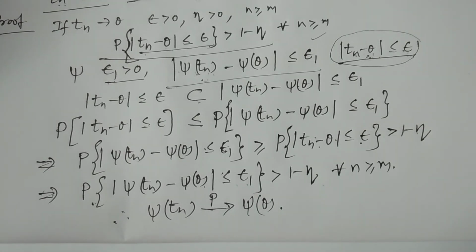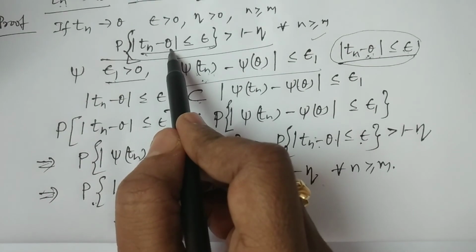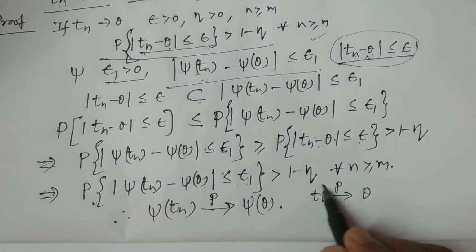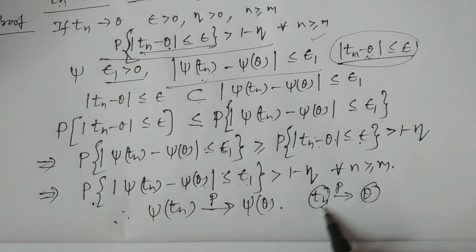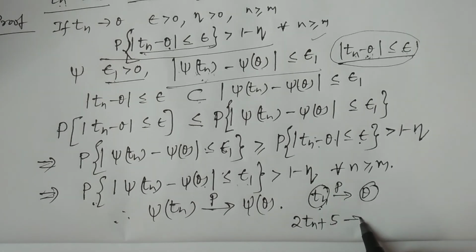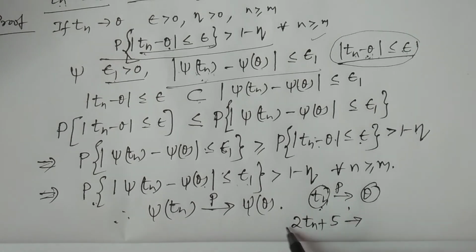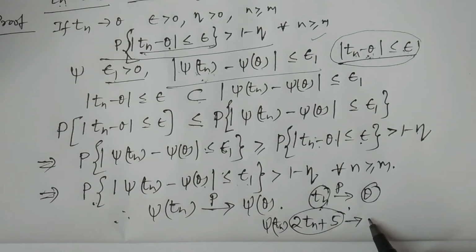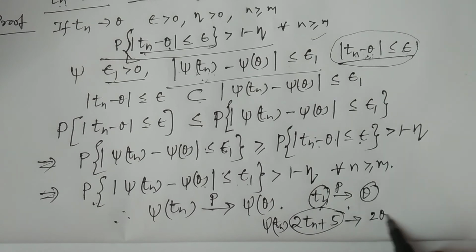What is the meaning of this? If Tn is a consistent estimator of theta, then for any function, for example Tn plus 2 into Tn plus 5, which is a function of Tn, it is also a consistent estimator of psi of theta, that is, 2 into theta plus 5, the same function of theta.